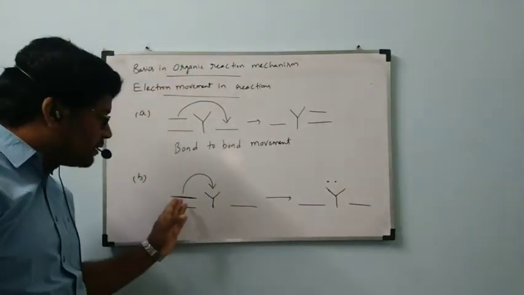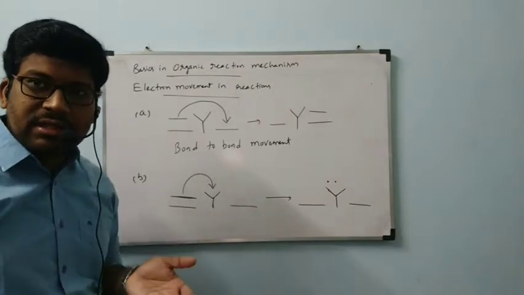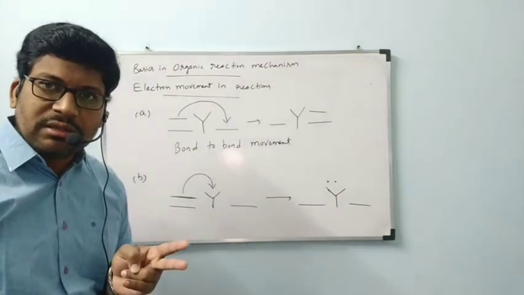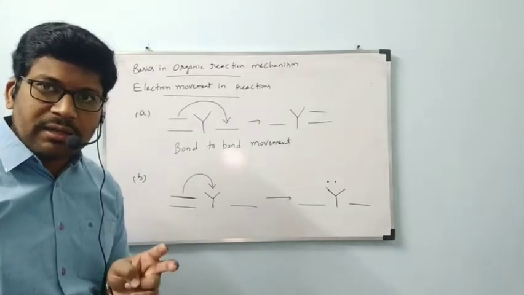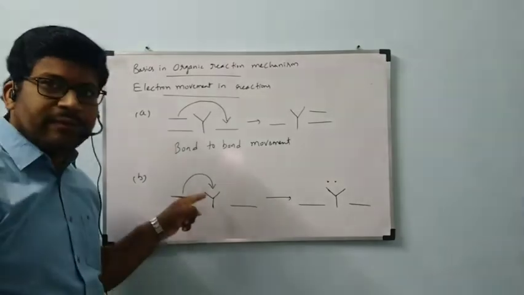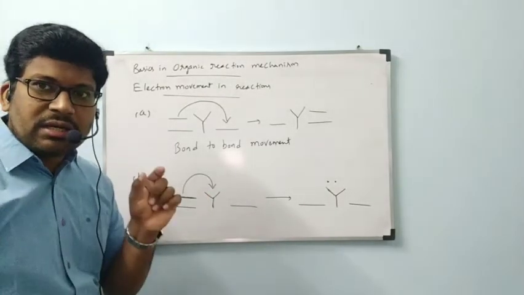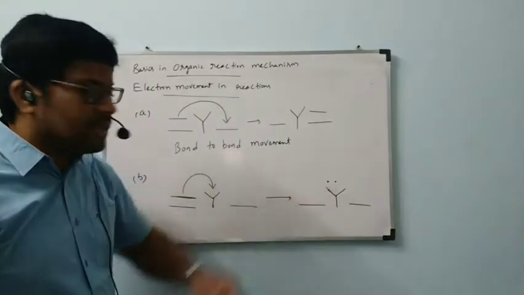This bond pair is nothing but, actually, this pi bond also contains 2 electrons. Correct, ma'am? That bond pair is shifted towards Y. So the 2 electrons will be represented on Y like this.